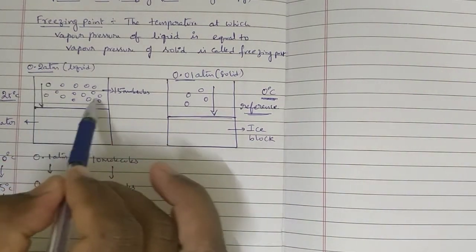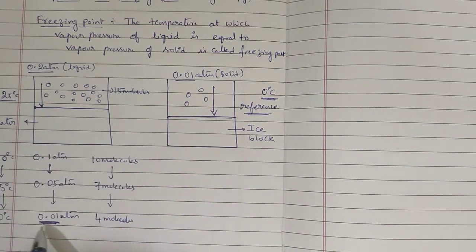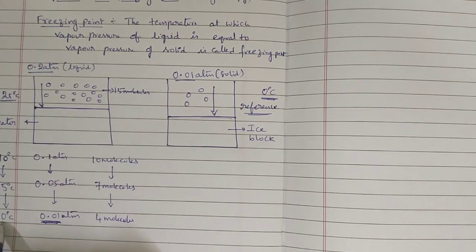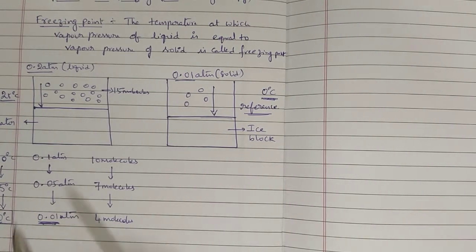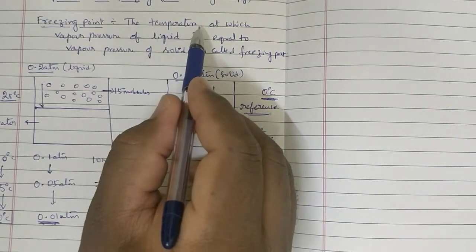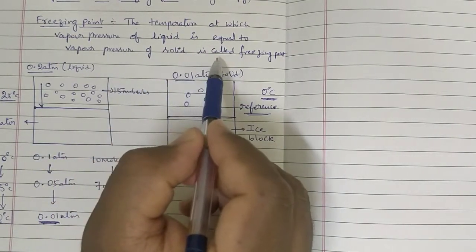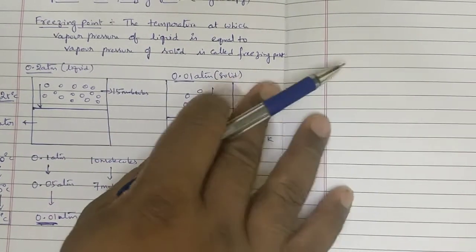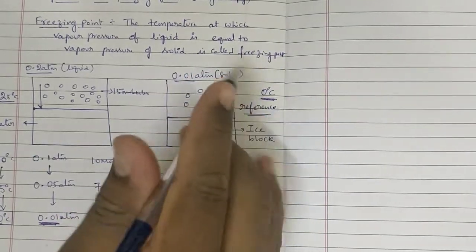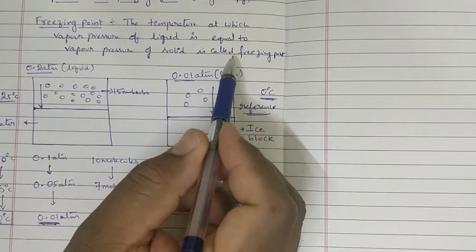Vapor pressure of liquid is getting equal to vapor pressure of solid at what temperature? 0 degrees centigrade. That is called freezing point. Observe the definition. The temperature at which vapor pressure of liquid is equal to vapor pressure of solid is called freezing point.